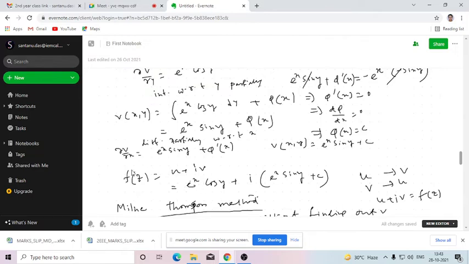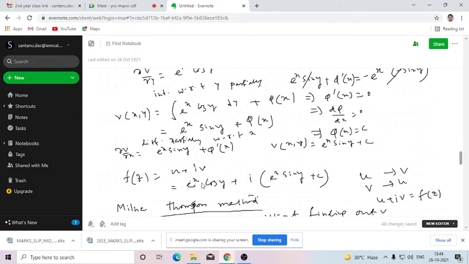Whenever we are constructing f(z) in terms of u plus iv, the function is given in terms of x and y, so no z is present over here. If you were asked to find the function directly, say for example u is given, just construct the analytic function f(z) whose real part is given here. Then what will we do? We don't need to find v, because if you find v, you will do an extra task, since you need to find only f(z) without finding v.